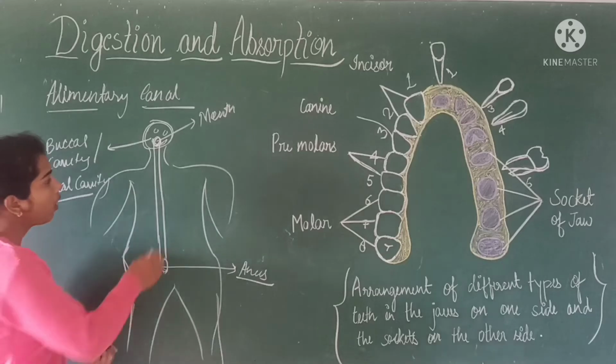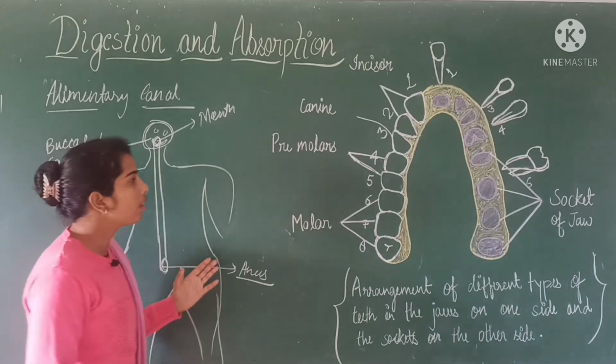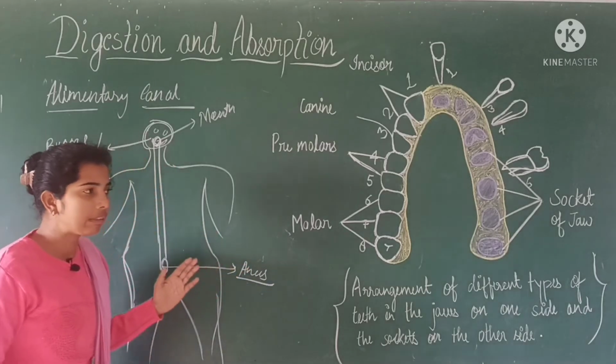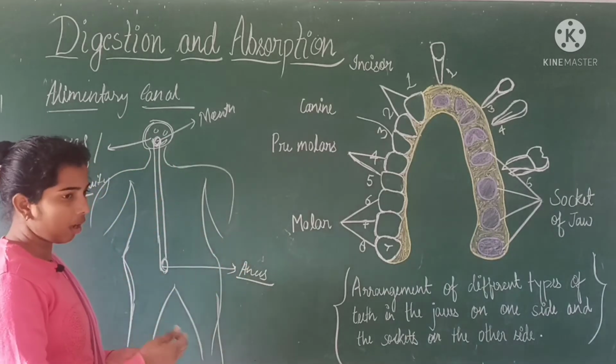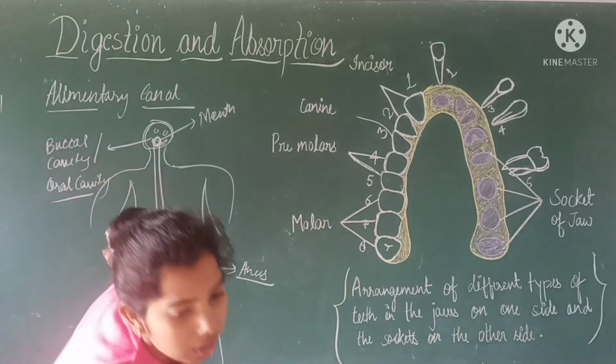In the majority of mammals, including human beings, there are two sets of teeth: one is permanent and the other is temporary.